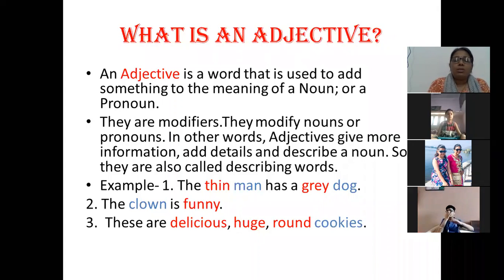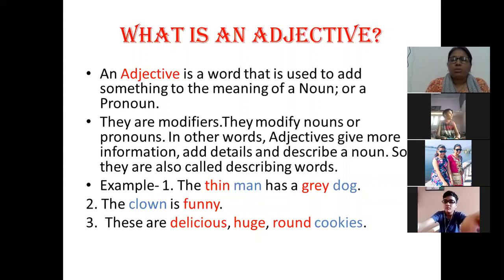Now on the screen you can see I have written 3 examples of adjectives, and 3 sentences are there. The first one is: the thin man has a grey dog. Second, the clown is funny. These are delicious, huge, round cookies. Now the words which are in blue color, these words are naming words.